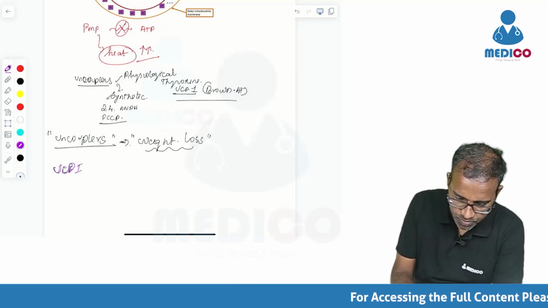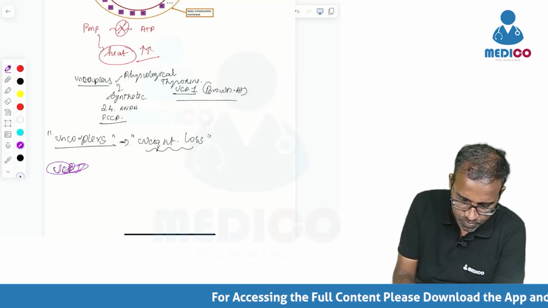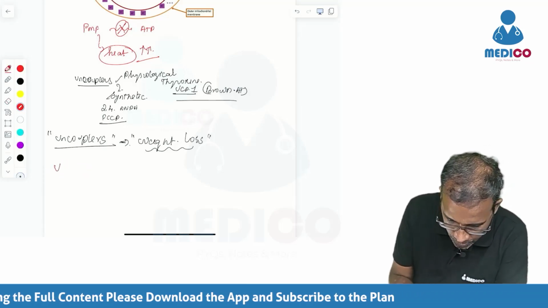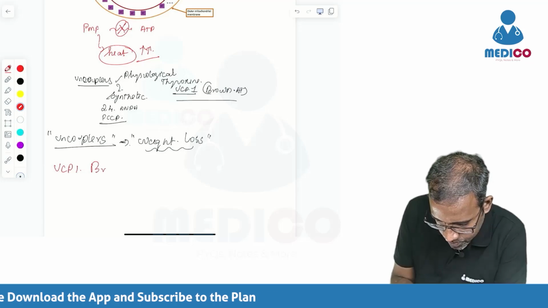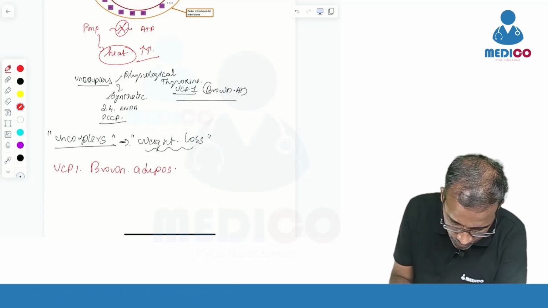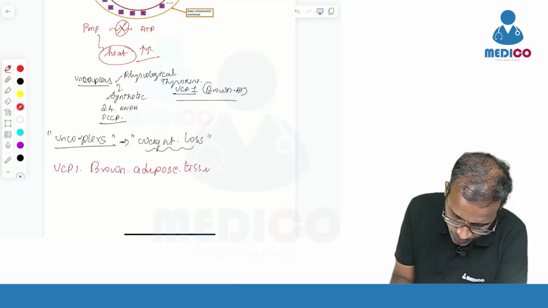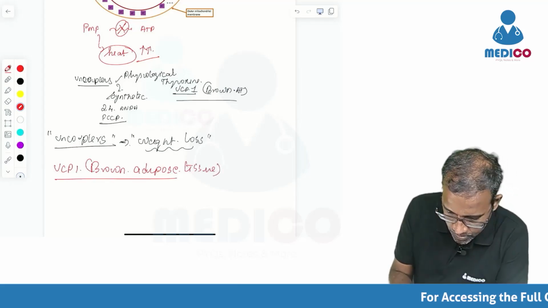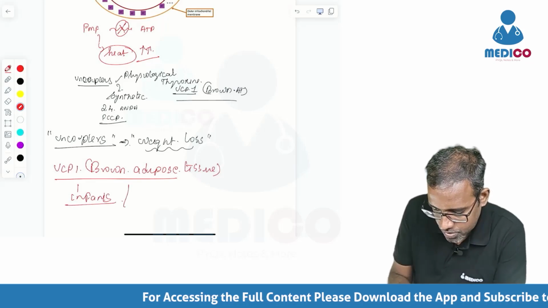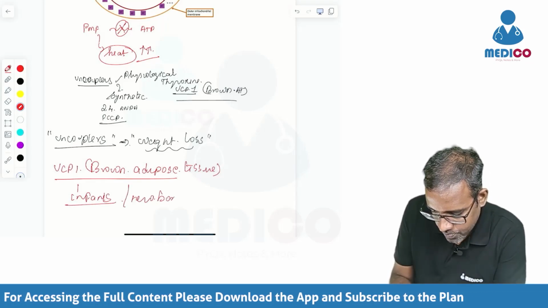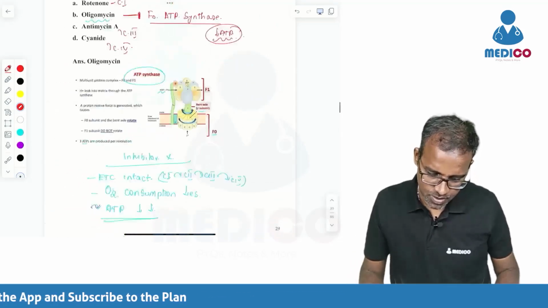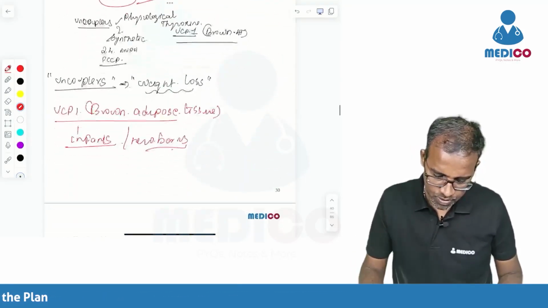But this UCP1 protein of brown adipose tissue is very, very important for thermoregulation in infants. It is present in the interscapular region of newborns. So that's about these uncouplers. That's about this question.